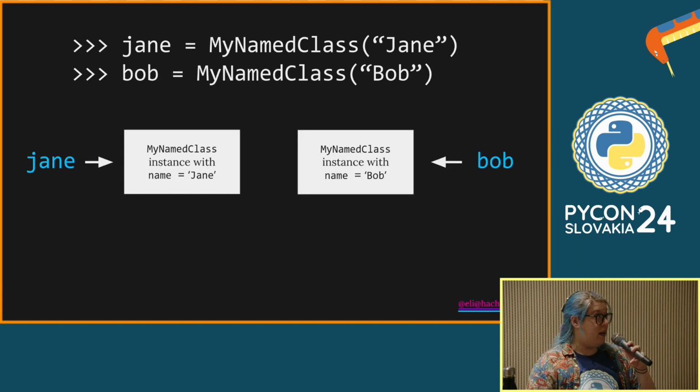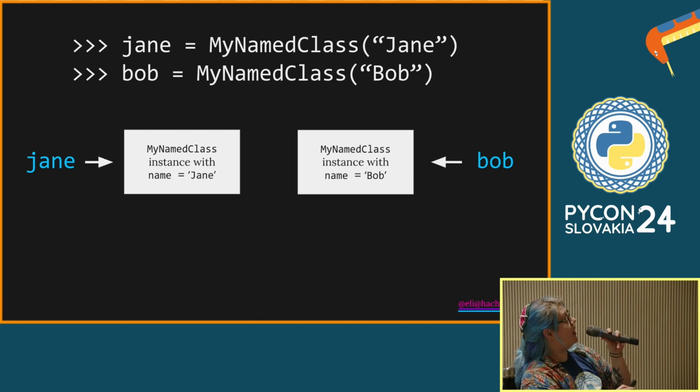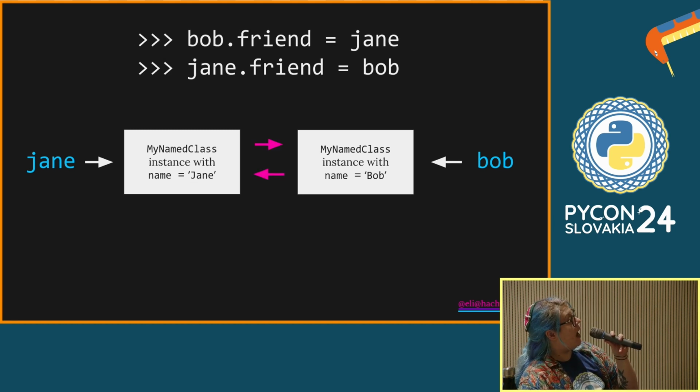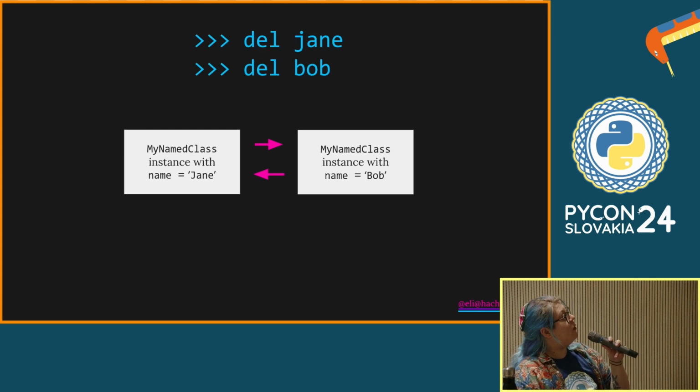So in diagrams, this is what happened. We've made these two objects, and you can see each of them has a reference count of 1, and we make them point at each other, these pink pointers here. And now each of them has a reference count of 2. Jane points here, and Bob eventually also points at Jane. And then we delete them.